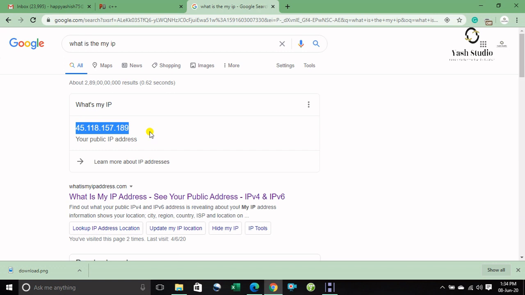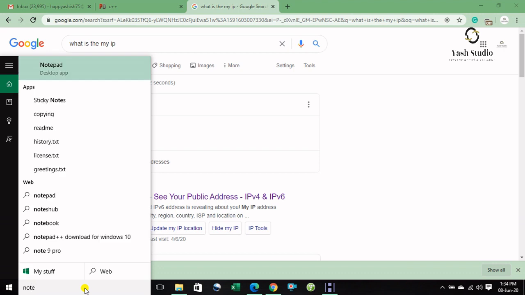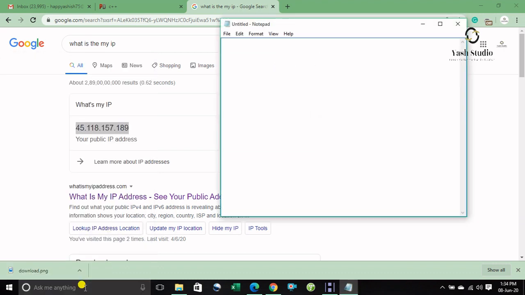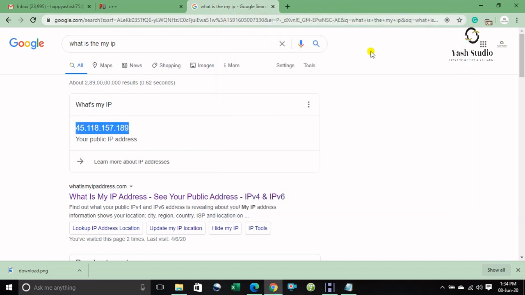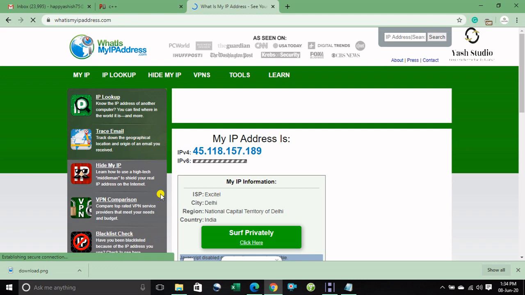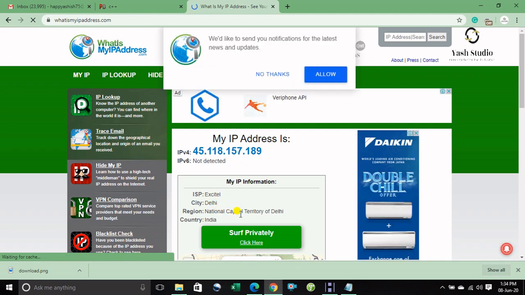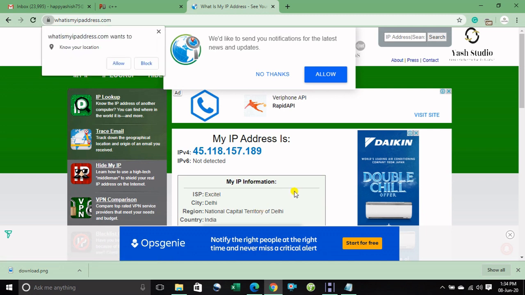Okay, then copy and open Notepad, and paste here. My IP address at the current time starts with 189, and it is actually Delhi National Capital Territory. My system is disconnected from this IP address, and this IP address location is New Delhi.